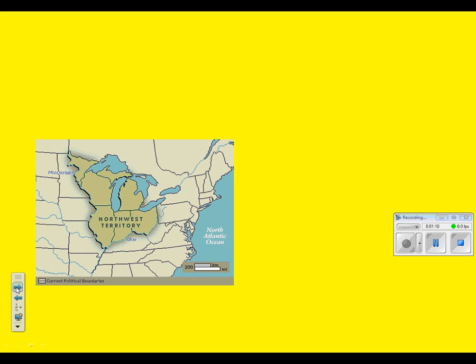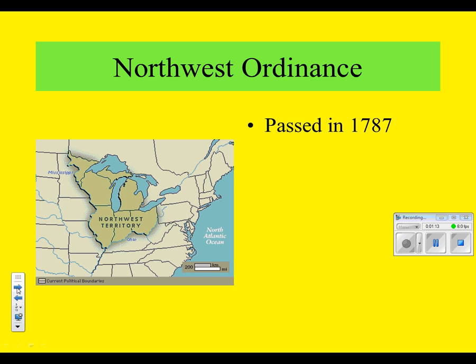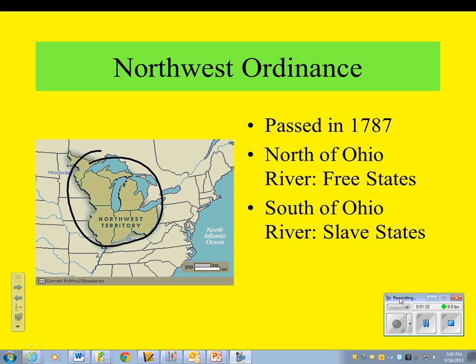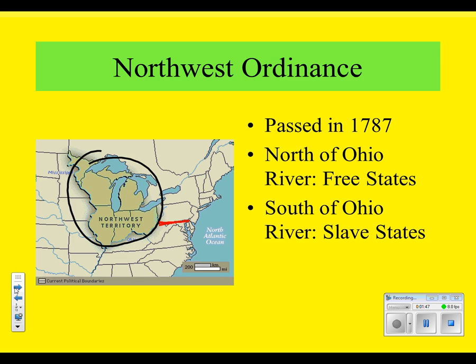Now, as we know, we have the Northwest Ordinance that we learned about under the Articles of Confederation. This was passed in 1787, affecting the 5 now states in the Northwest Territory. Anything north of the Ohio River was going to be a free state. Anything south of it was going to be a slave state. That is essentially how our country was split. So our first division between slave and non-slave was right here, called the Mason-Dixon line. Then that got extended along the Ohio River until we reached the Mississippi River. Everything west of that was still unclaimed territory until the Louisiana Purchase, and even then there were no states.